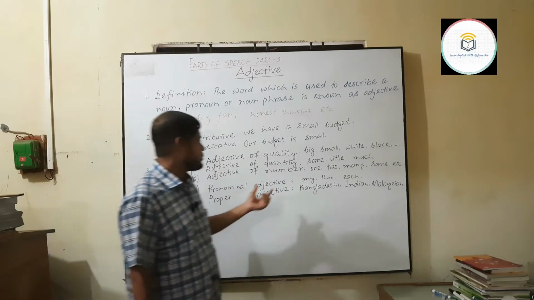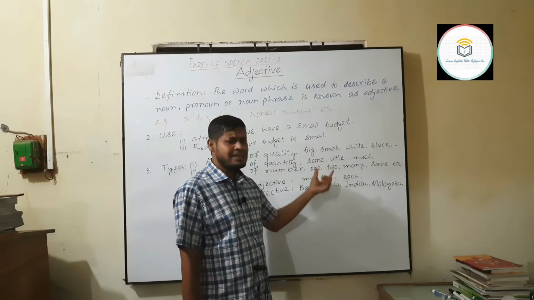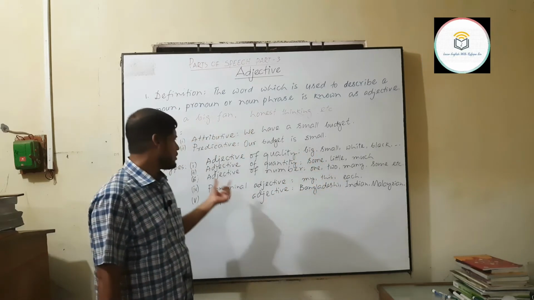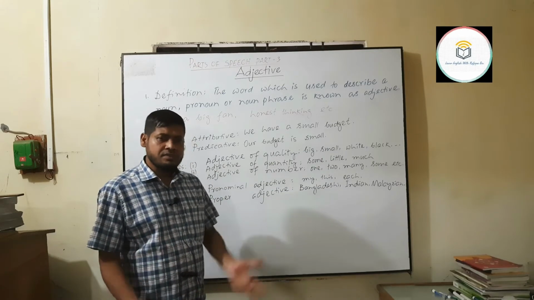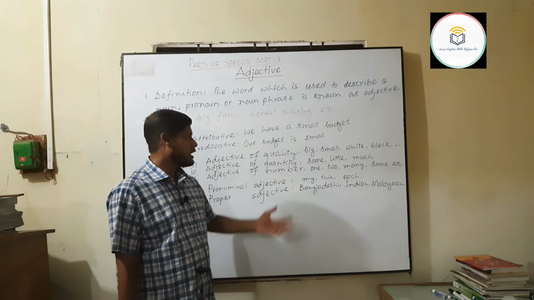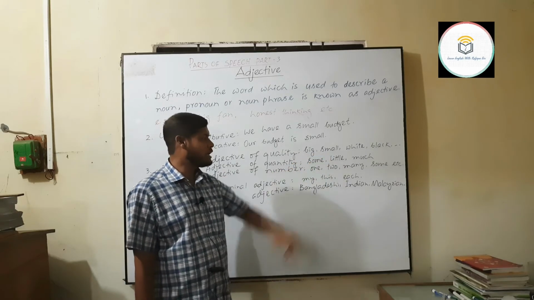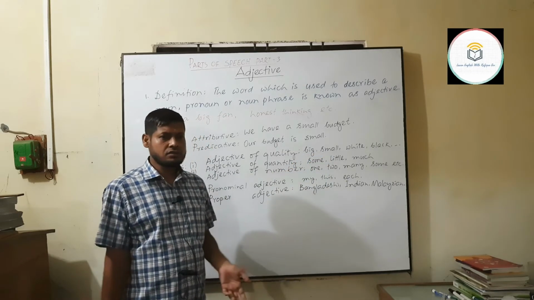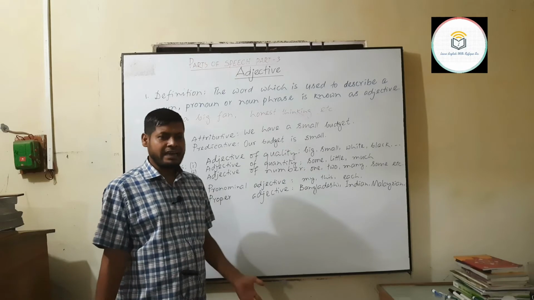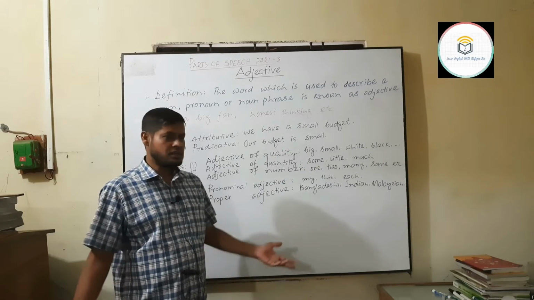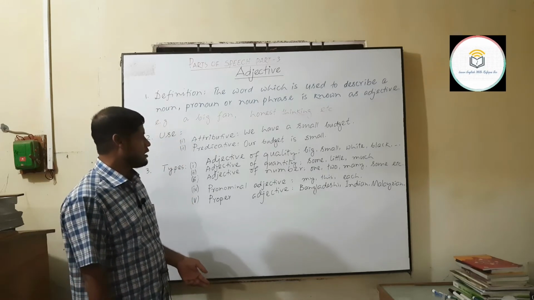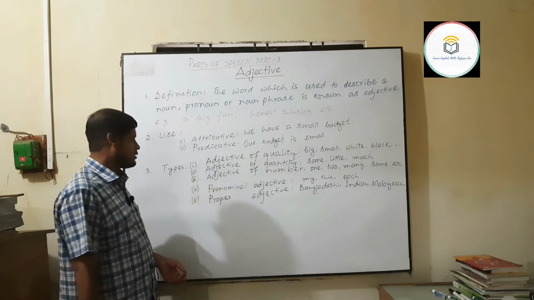Adjective of quality means the adjective that qualifies a noun, that describes a noun, like big, small, white, black, orange, happy, sad, fine, nice looking, etc. All these are adjectives of quality.